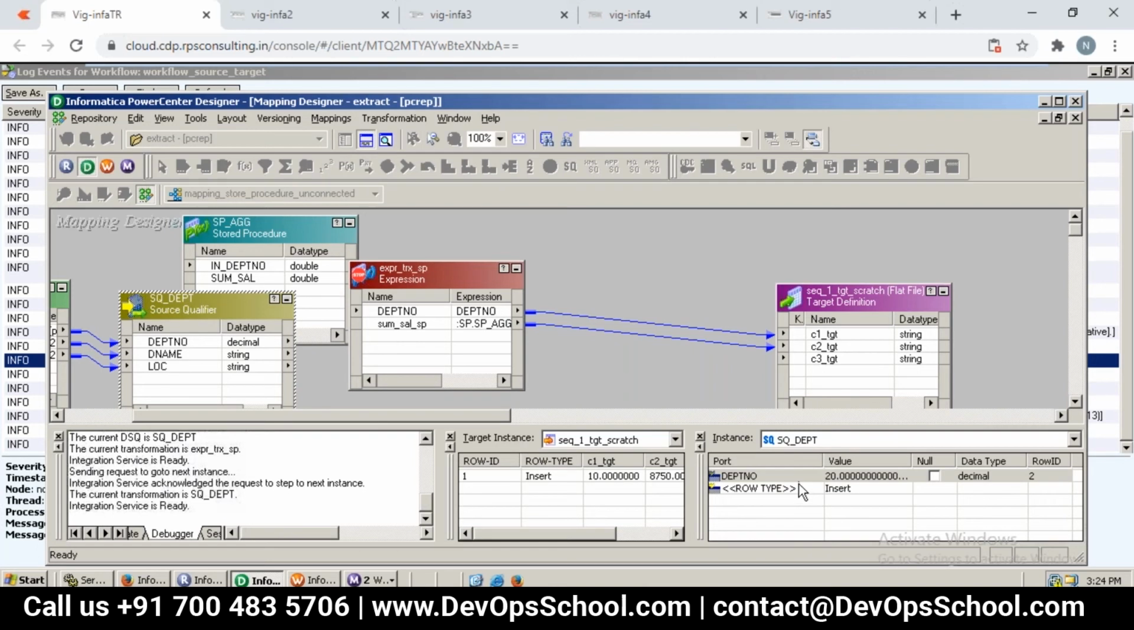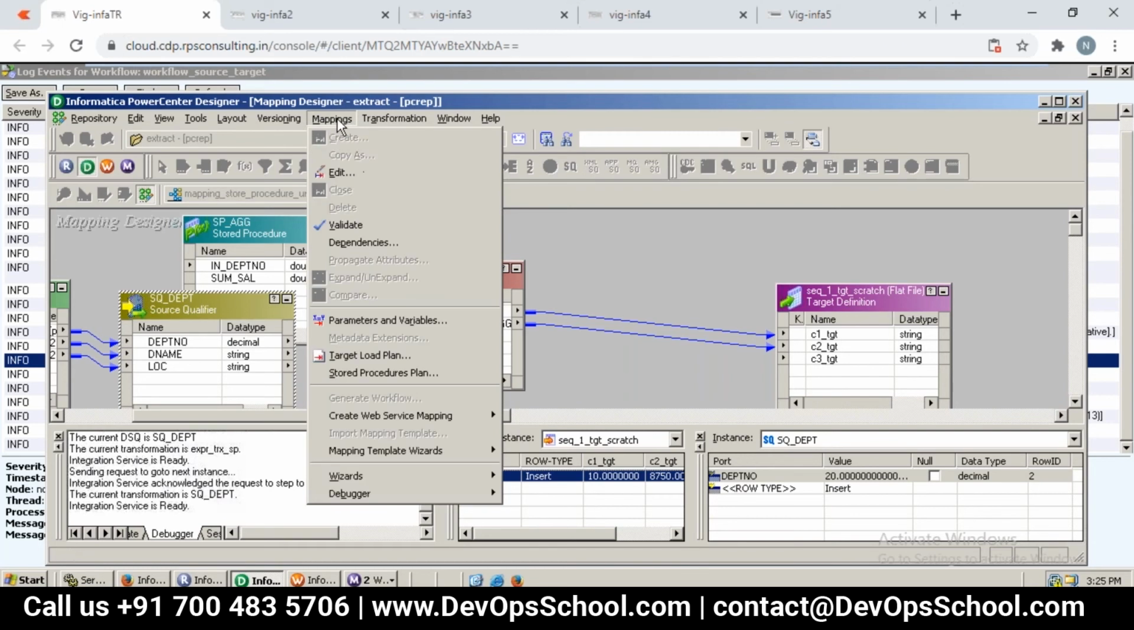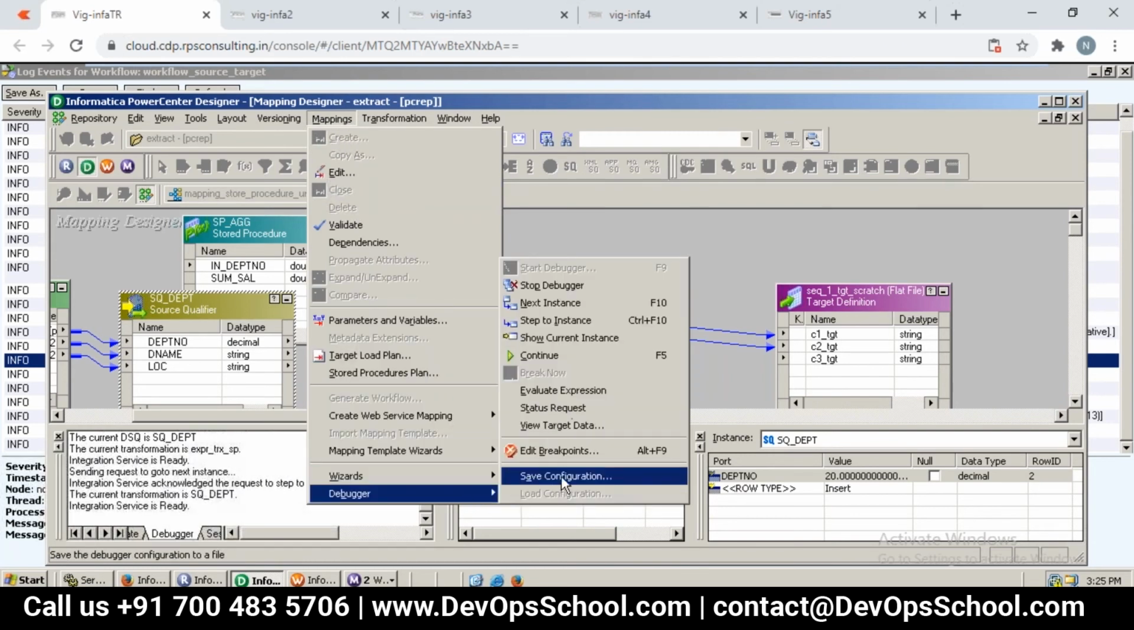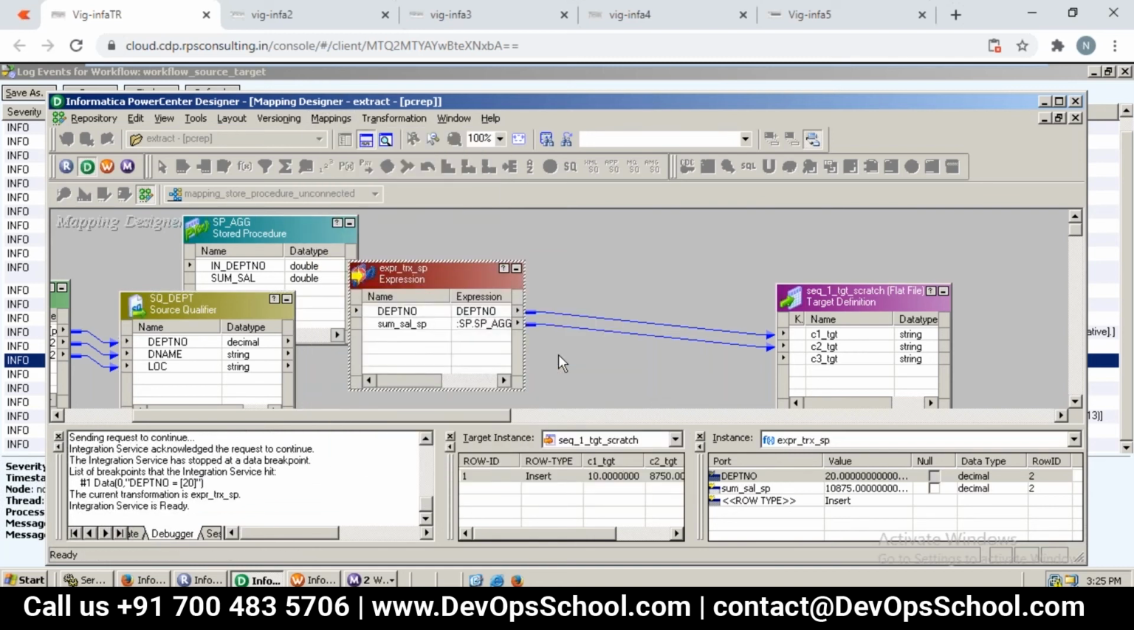Can you see here? Source is 20, but target is only 10. It didn't transfer. It is stopped there. Now if you say next, it will go. Or if you say continue, it will go to the end. So likewise, you can see now the breakpoint stop.